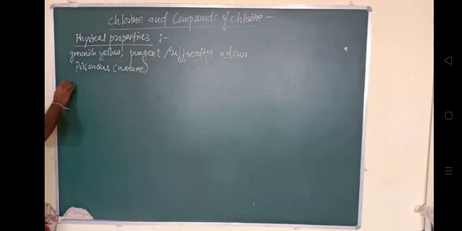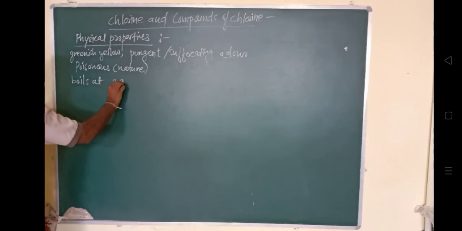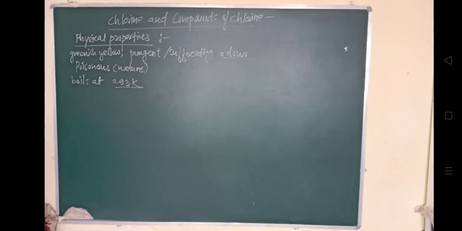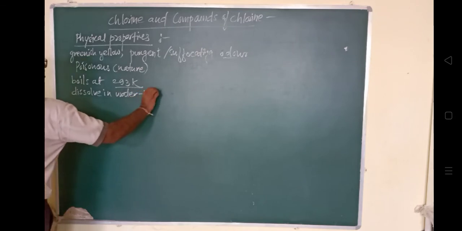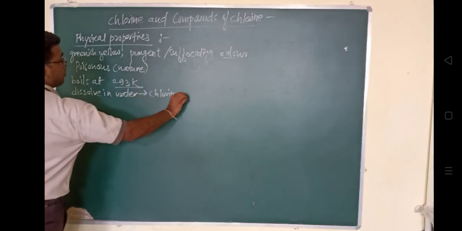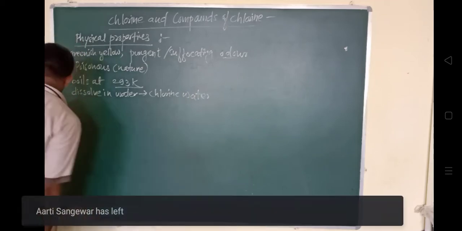Okay, तो इसको liquefied भी कर सकते हैं, and it boils at around 293 Kelvin, में ही ये boil होना शुरू कर देता है. It dissolves in water to give chlorine water. When it is dissolved in water, that is called chlorine water, and it is 2 to 5 times heavier than air.